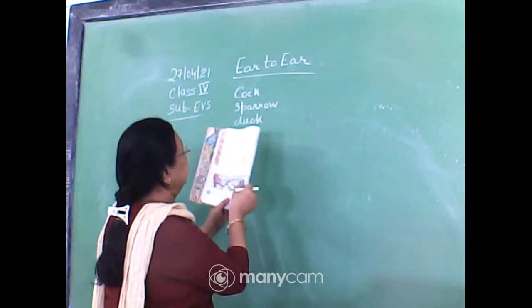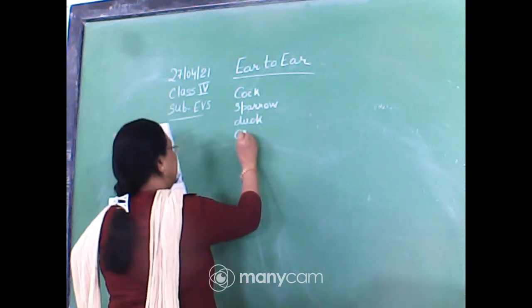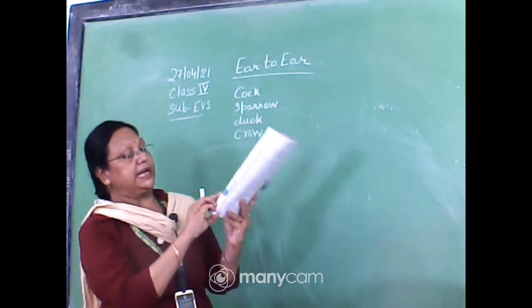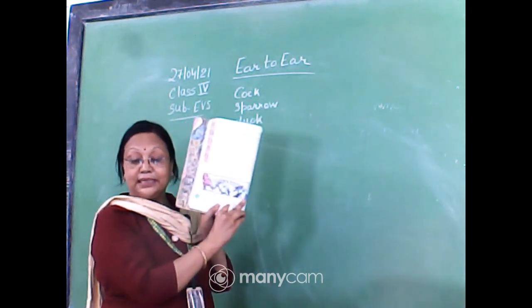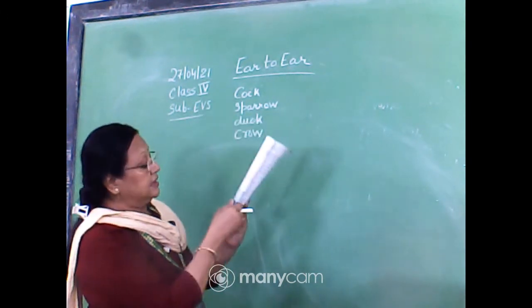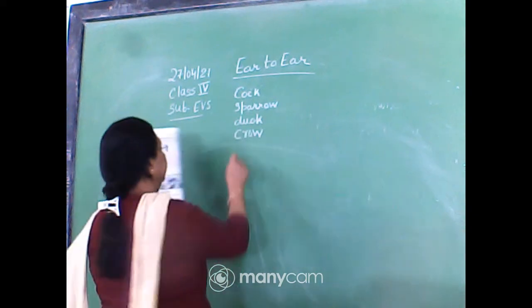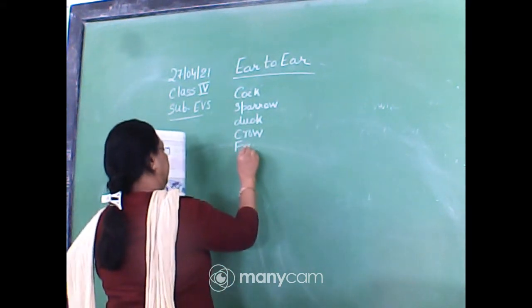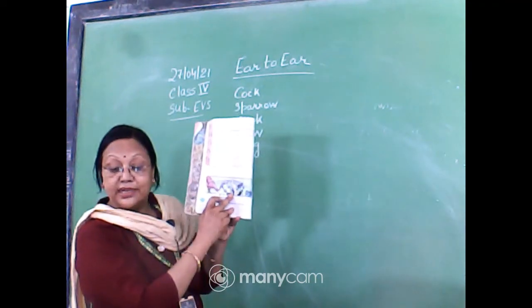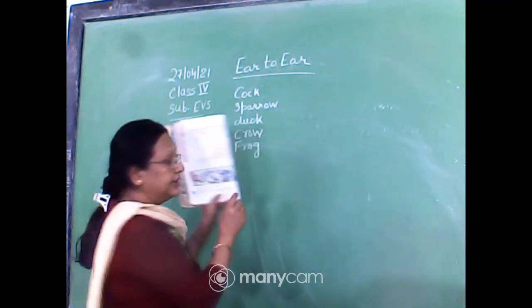And there it is crow. And this one is, this is not a bird, this animal is frog. And the last one is parrot.